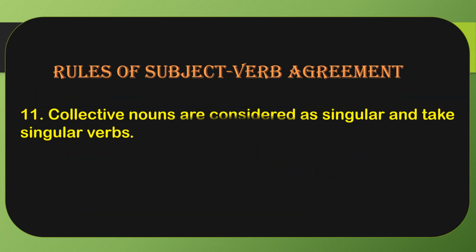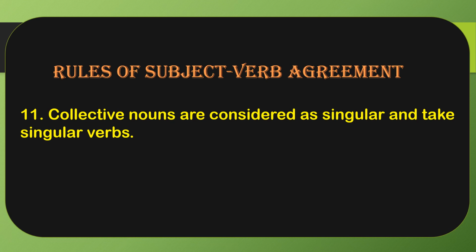Next is the 11th rule, and it is that collective nouns are considered as singular and take singular verbs. Whenever we talk about collective nouns, they are considered as singular and they always take the singular verbs, because they are the collection of a particular thing and we are providing a single word to the whole majority.